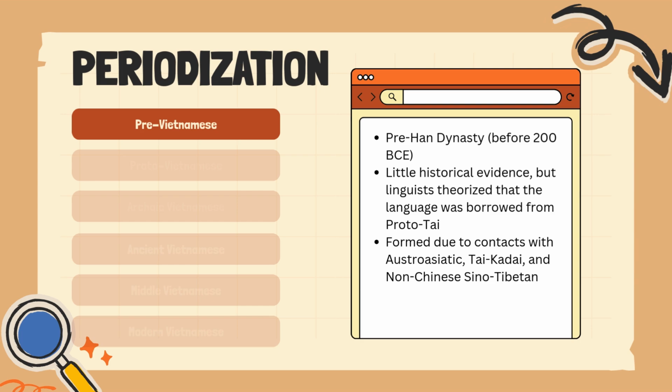The change in the Vietnamese language system over time can be summarized and categorized into 6 different periods. First, pre-Vietnamese. This period is before the Han dynasty. There is little historical evidence, but linguists theorize that the language mainly borrowed from Proto-Thai people. It is also highly influenced by Austroasiatic, Thai Kadai, and non-Chinese Sino-Tibetan people.